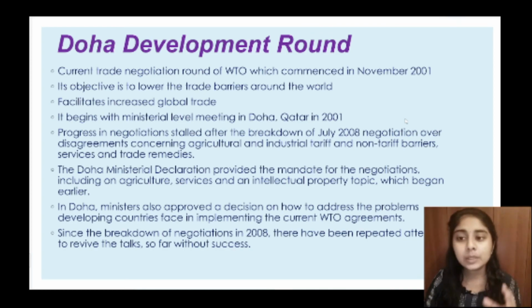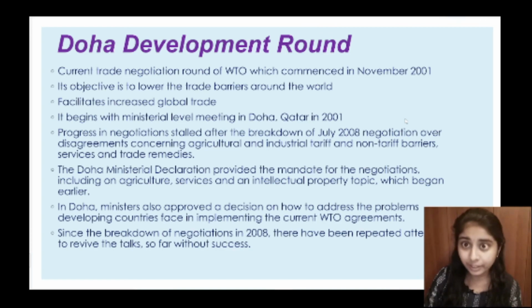So the Doha Development Round was a current trade negotiation round of the WTO, which commenced in November 2001, where all the member countries met at Doha, Qatar in 2001. The main objective of the Doha Development Round was to lower the trade barriers and increase global trade.